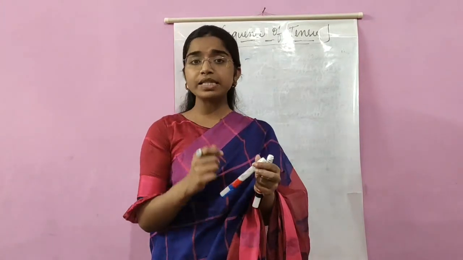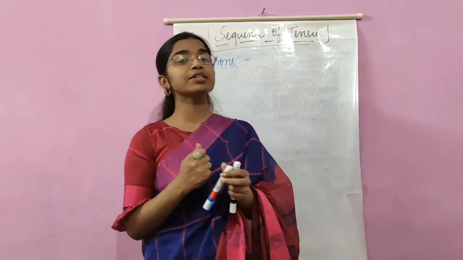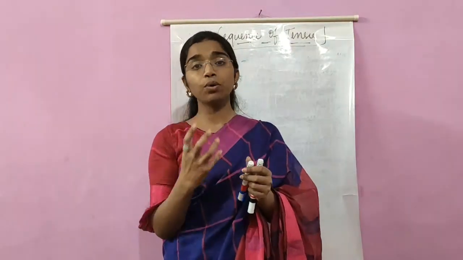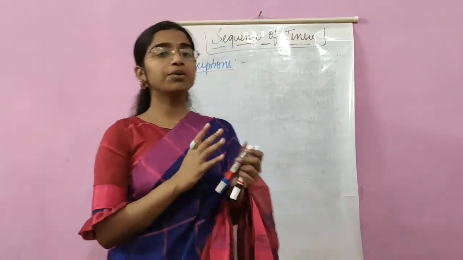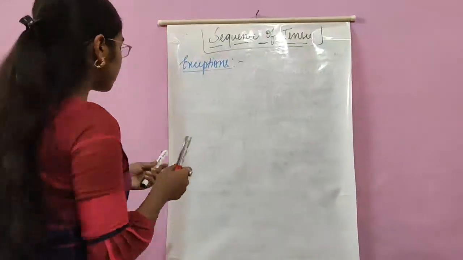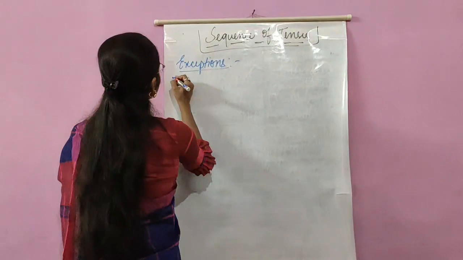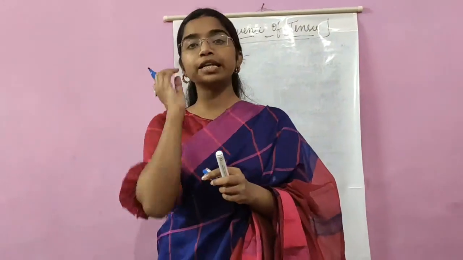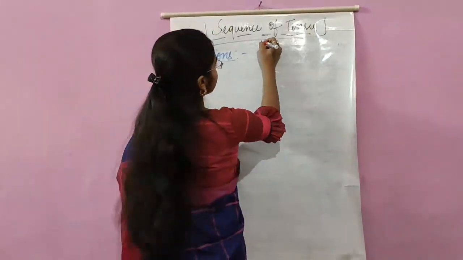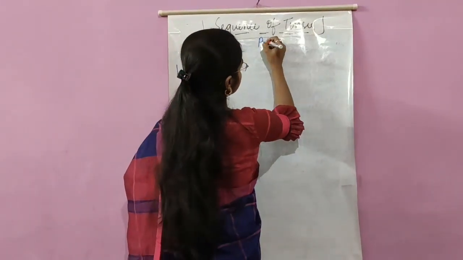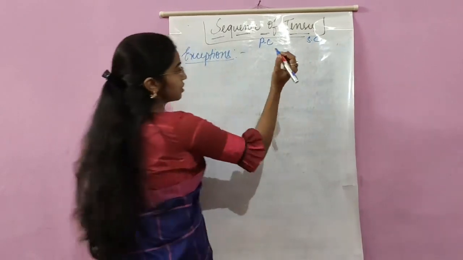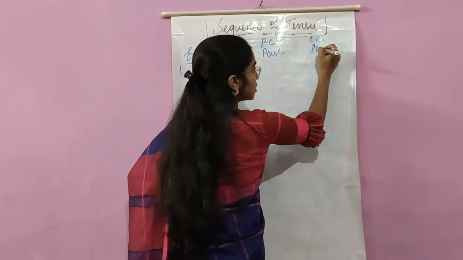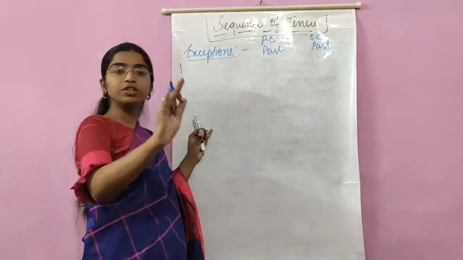That is the reason I told you in the previous session that in the next session, when I begin with sequence of tenses, I want you to have a good hold on tense, because it is more or less related to tense. So the first exception: what was the rule? I'll write the rule here in short. Principal clause, subordinate clause. If the principal clause is in past, the subordinate clause will also have to be in past. There is no other option.